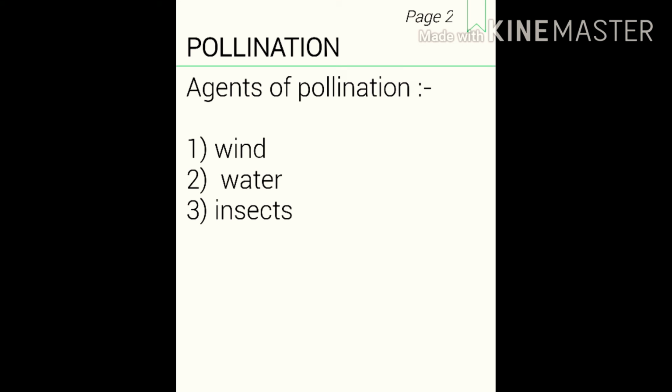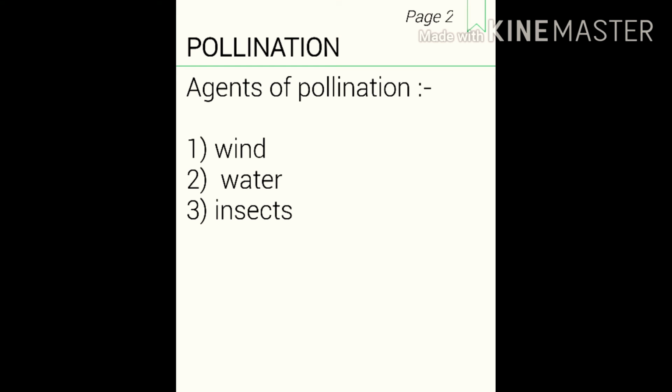First, if we are talking about wind, how can wind help in pollination? See, whenever there is a very heavy wind passing from one flower to another, the wind takes the pollen grains from one male part to the female part. So it helps in the pollination. The same is true with water, and insects are also the same.